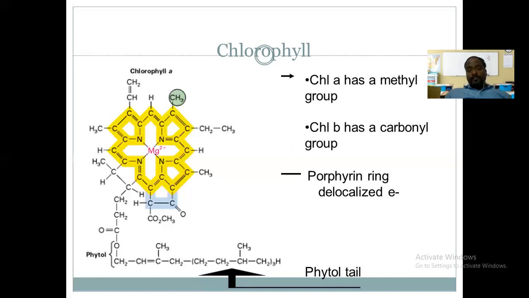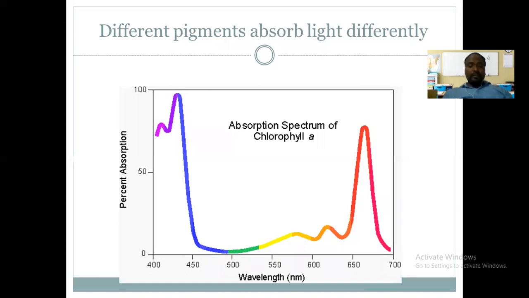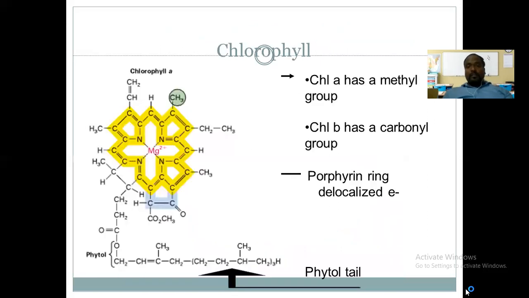The phytol tail is a carbon chain, and it is joined to one of the pyrrole rings. So this is the structure of the chlorophyll molecule, which is very important and actively involved in the process of photosynthesis.